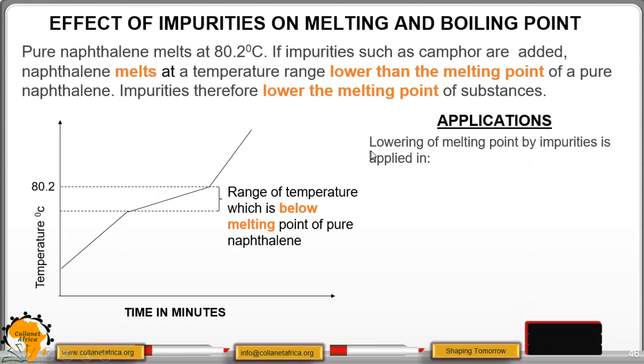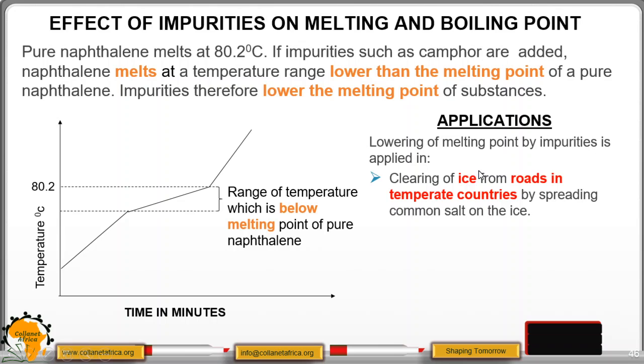Application. Lowering of melting point by impurities is applied in clearing of ice from roads in temperate countries by spreading common salt on the ice. So you add salt to lower the melting point so it clears out fast.